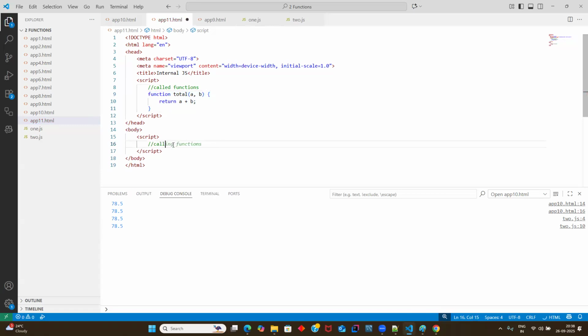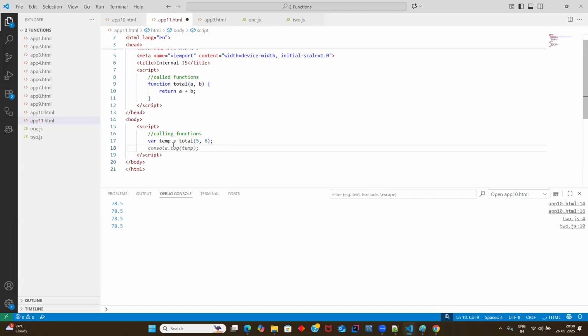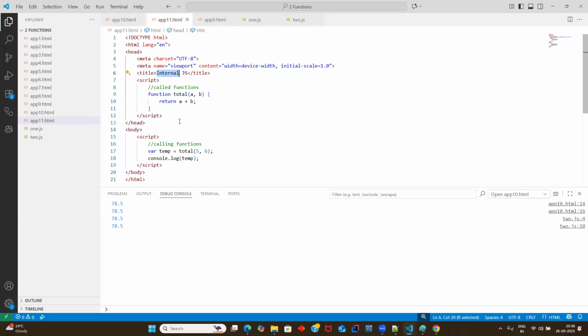And here you can write a calling function. So your calling function goes this way, right? You're calling the function by passing some value, returning the result, and I'm printing the result. This is your internal JavaScript. If there's a small piece of code, this is recommended.